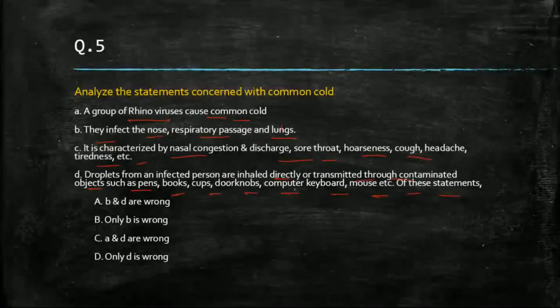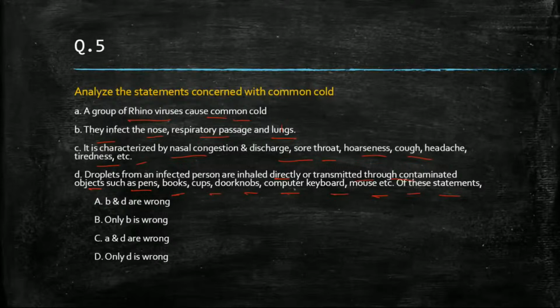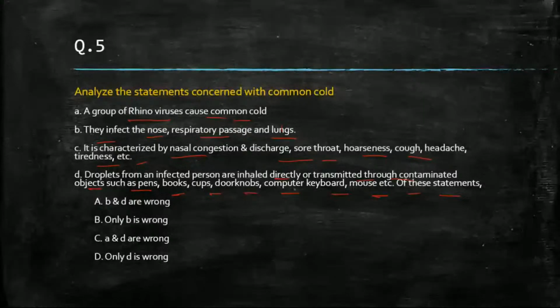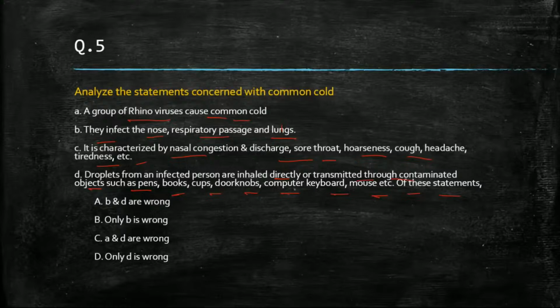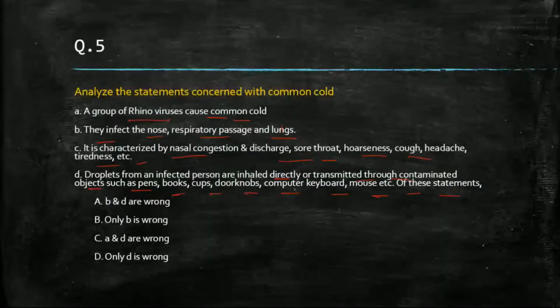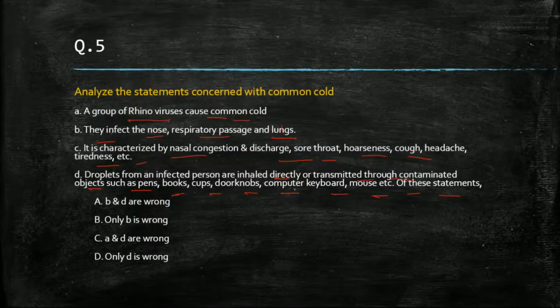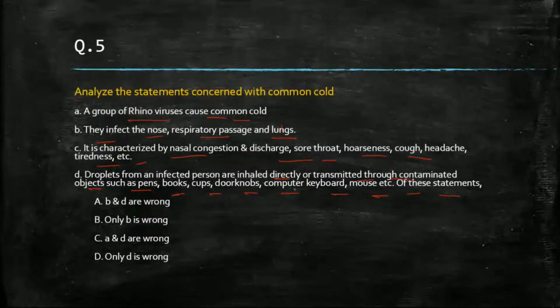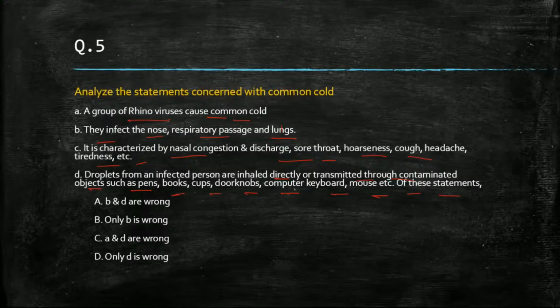Which of these statements? B and D are wrong. Only B is wrong. A and D are wrong. Only D is wrong. So a group of rhinovirus causes common cold. Okay. So common cold is caused by which virus? Then the correct answer will be different viruses. Number one is your rhinovirus. Okay. So common cold can be caused by different viruses, but according to NCERT, it is rhinovirus. So this statement is correct.